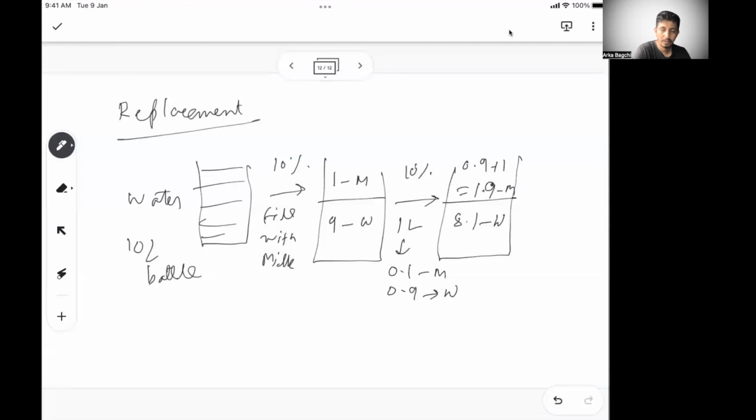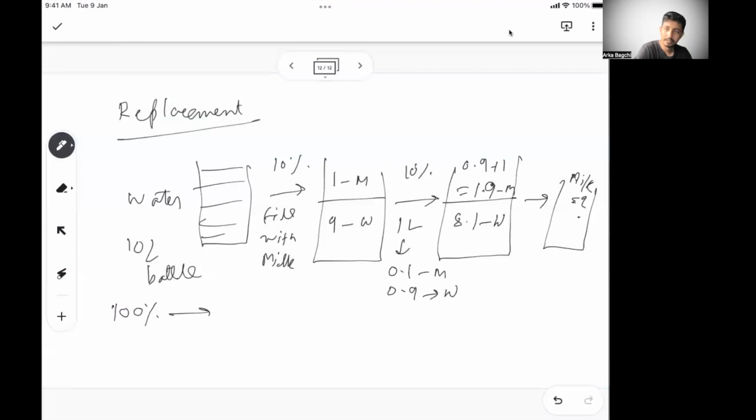So basically, in a replacement, if I ask what will be the case after the third iteration, how much milk, how much water, whatever is being asked, always try to work with the item that is not getting replaced. It's easy to calculate. So calculate the water here. You know the total capacity, so if you know the water, you will easily know the milk by subtracting from the total capacity. So always try to calculate the portion or the percentage of the item that is not getting replaced, so that it's easy. So I know water was 100% earlier.